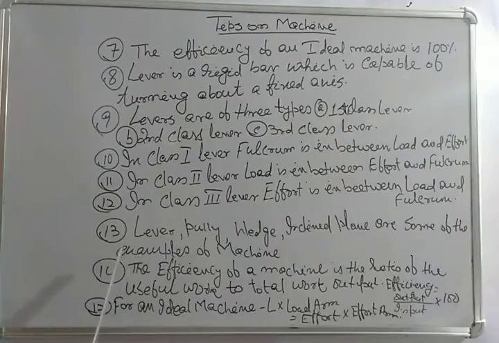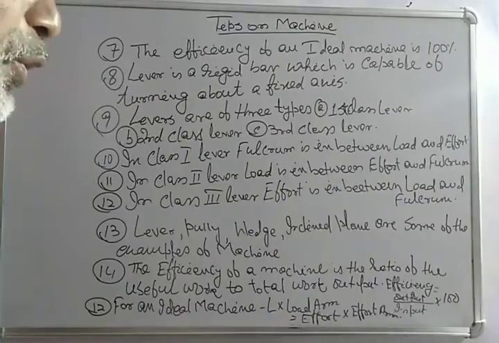Next, number 14. The efficiency of a machine is the ratio of the useful work to the total output. That means efficiency is equal to output by input into 100. We have to take out the percentage to compare the efficiency of two or more machines. Multiplying by 100, we get the percentage, and then we can compare the machines with one another. For an ideal machine, load into load arm is equal to effort into effort arm.